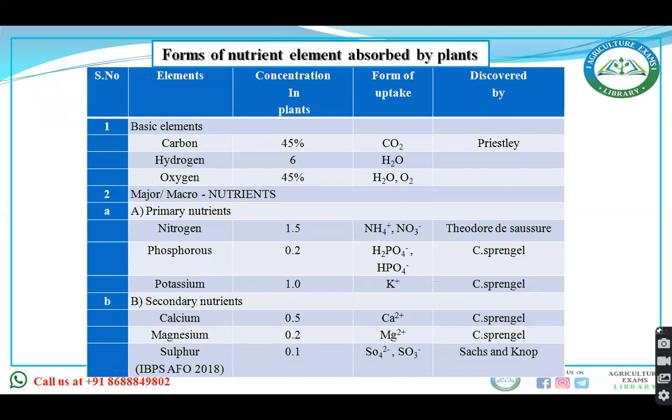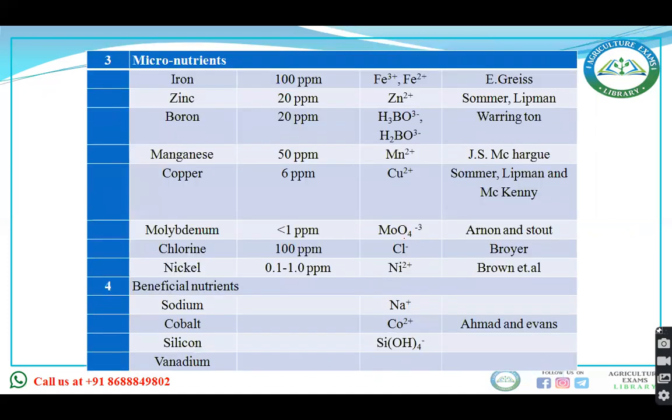In this, you have to remember the concentration of the various elements in the plants, and in which form plants take them up. By whom it was discovered is not necessary, but the form in which plants take it and the concentration in plants, that you should remember. Like we talk about the basic elements, carbon in plants concentration is 45%, form of uptake is CO2. Similarly, if you see primary nutrients, nitrogen, its concentration is 1.5, and nitrogen is taken in the form of cation as well as anion. Similarly, you can take the screenshot and go through this chart. Regarding sulfur, it was asked in the IBPS AFO 2018. Similar for the micronutrients also.